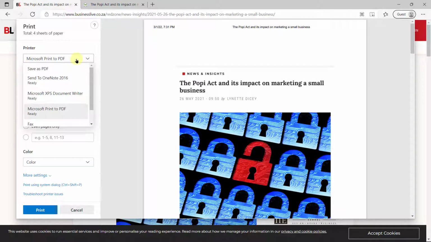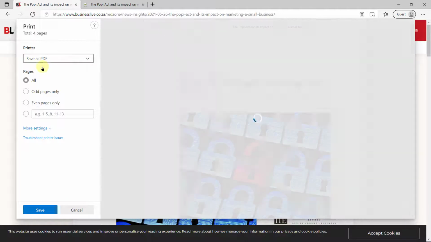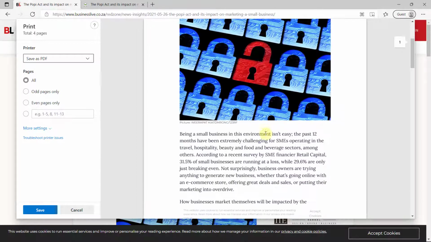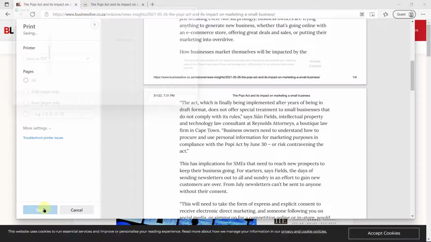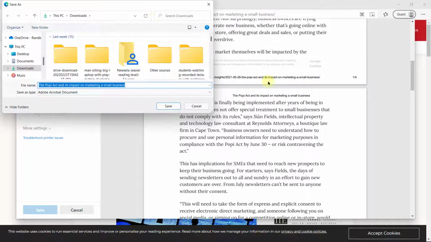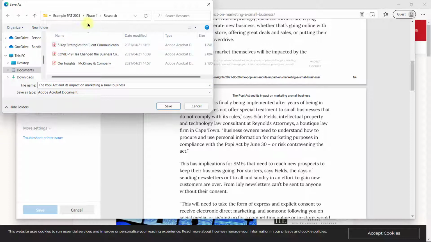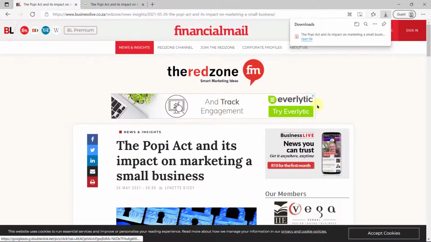I'm choosing the printer, either save as PDF or print to PDF. You can choose which one works the best. Have a look and see what it looks like. Check that it doesn't cut off anything essential, and then say save, and then go and choose where you're going to save it. Okay. So then I'm going to save it in phase 1 in my research, and I'll just leave it as that file name.